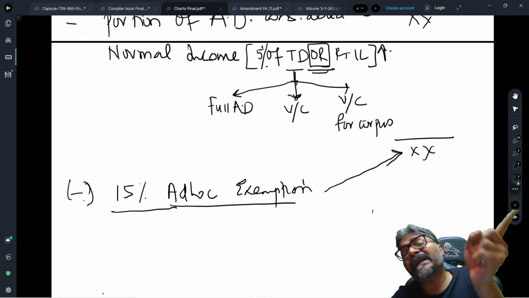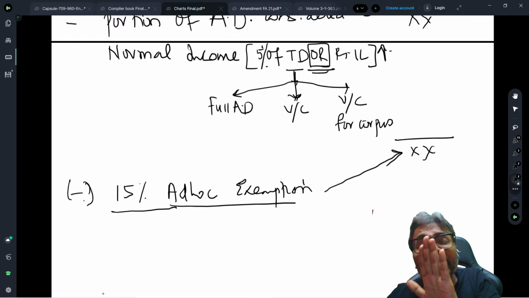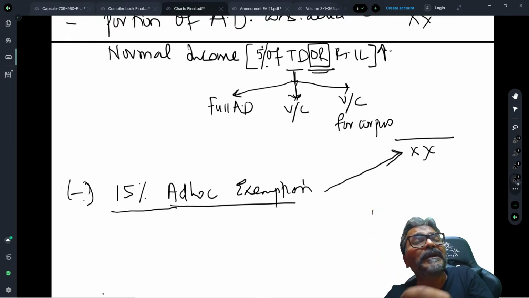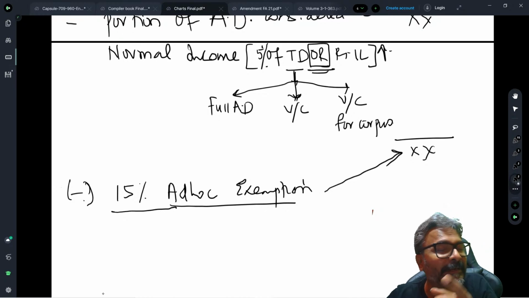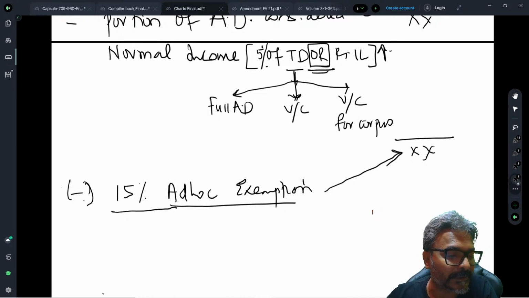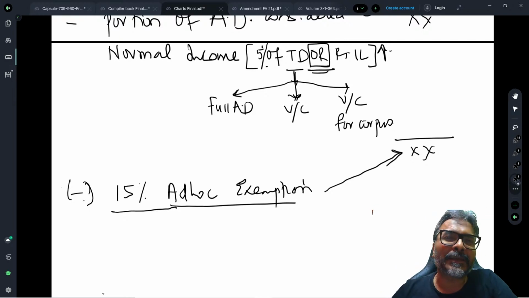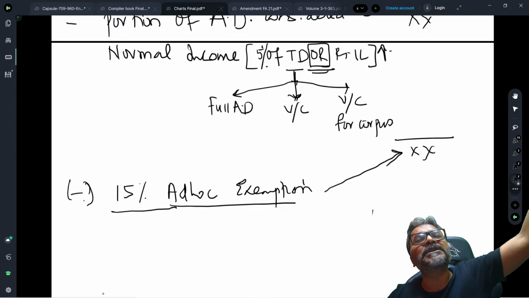If in the question in the examination they specifically give that the assessee has not invested any amount in the mode specified under 11.5, you can assume safely that they are attacking that 15%, because that 15% ad hoc exemption does not require that the assessee should make an immediate application of the amount towards the charitable or religious purpose in India.